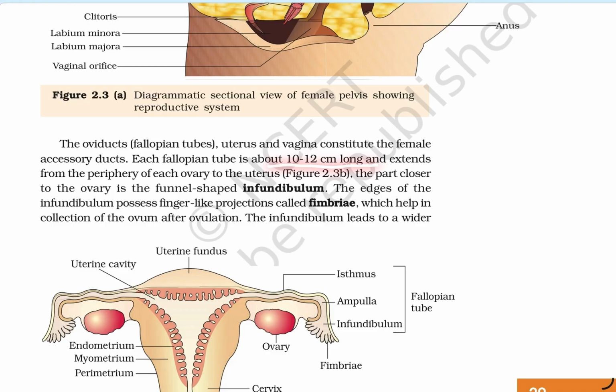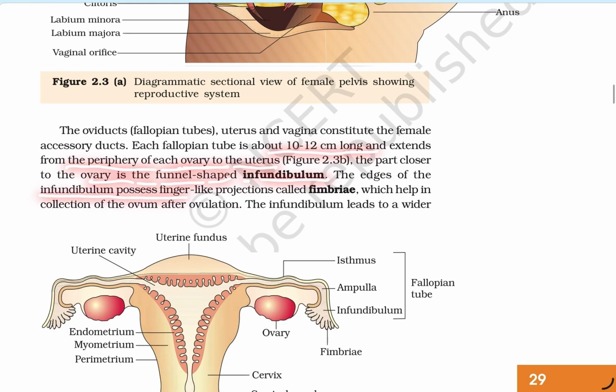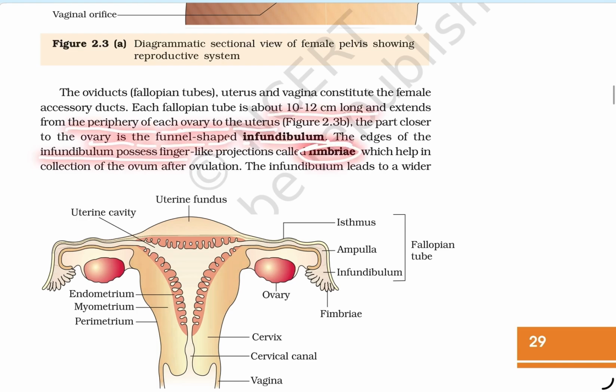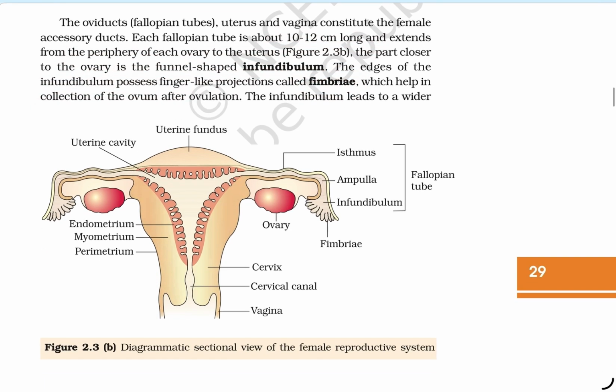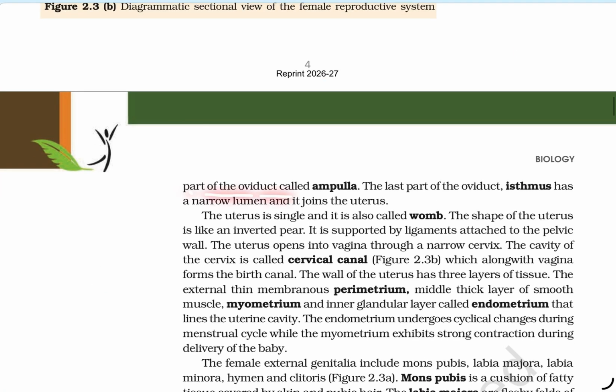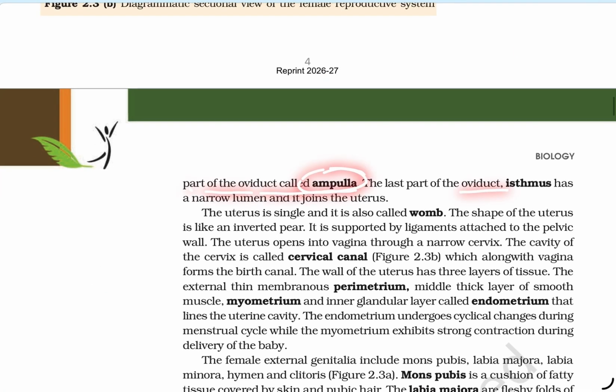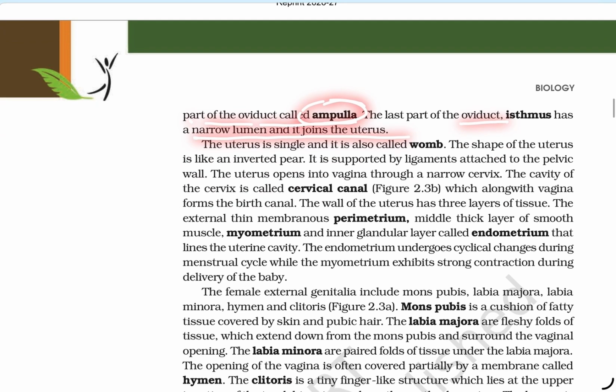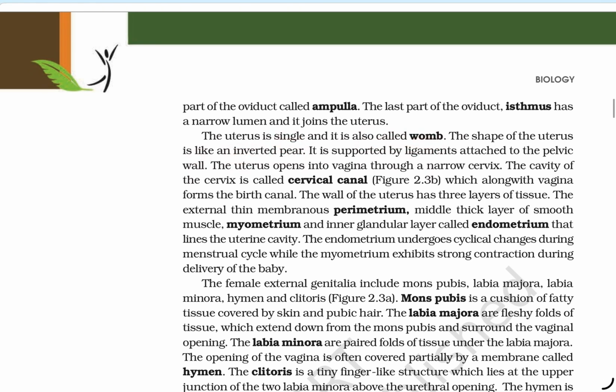Each fallopian tube is 10 to 12 centimeters long and extends from the periphery of each ovary to the uterus. The part closer to the ovary is the funnel-shaped infundibulum. The edge of the infundibulum possesses finger-like projections called fimbriae, which help in collection of the ovum after ovulation. The infundibulum leads to a wider part of the oviduct called the ampulla. The last part of the oviduct is the isthmus, which has a narrow lumen and joins the uterus. The uterus is single and is called the womb, and the shape of the uterus is like an inverted pear.